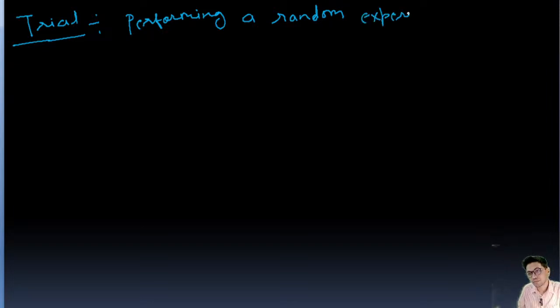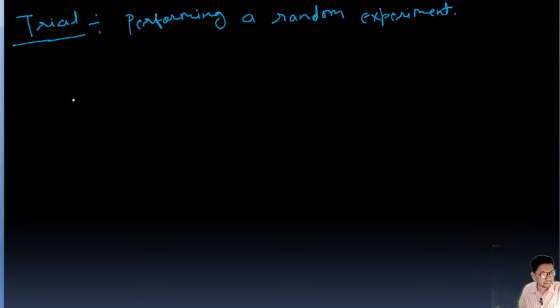Trial means performing a random experiment. Performing a random experiment, that is called trial.